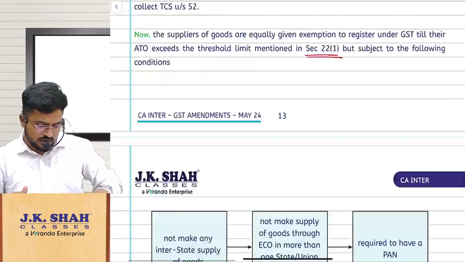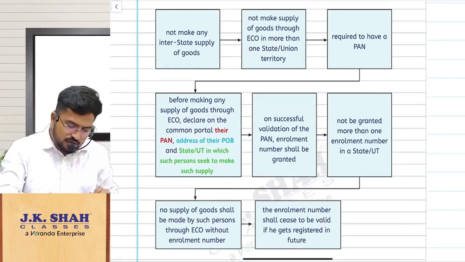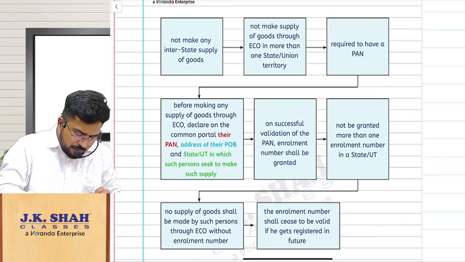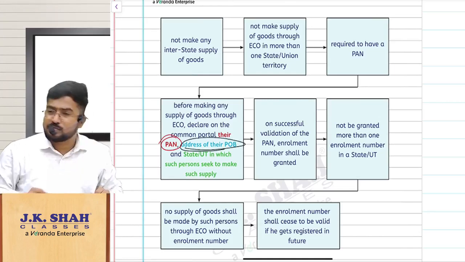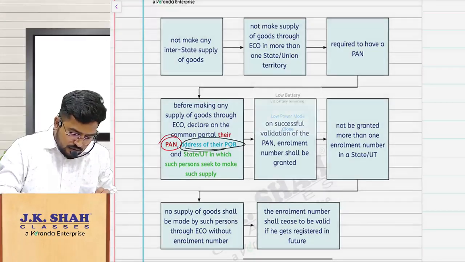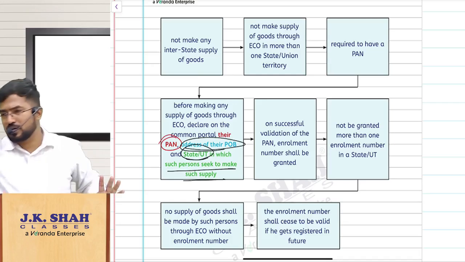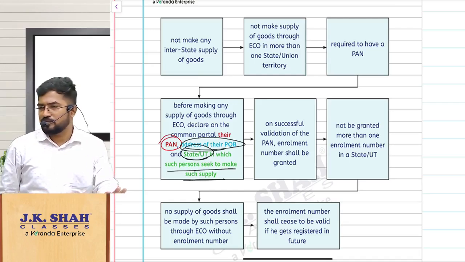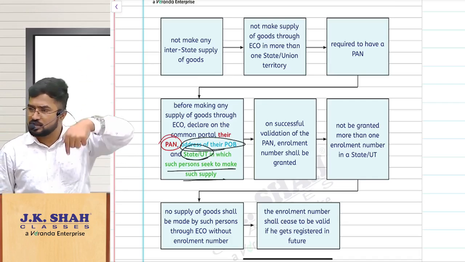What is the procedure? First come to the GST portal. In the GST portal, give me your PAN, your address, place of business, and the state or union territory in which you want to make supply. You tell all these things in the common portal, the GST portal.